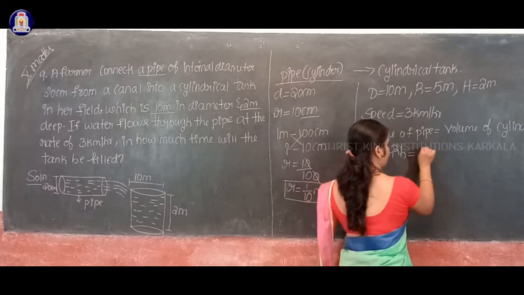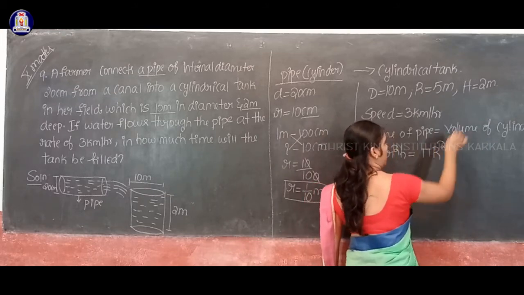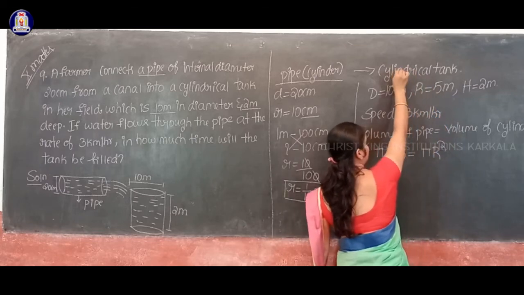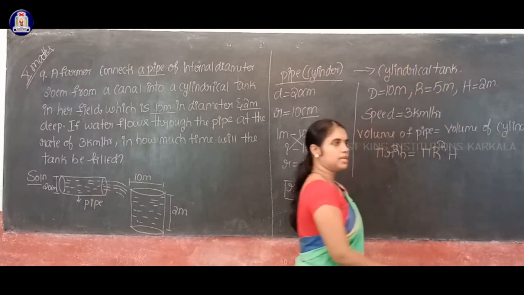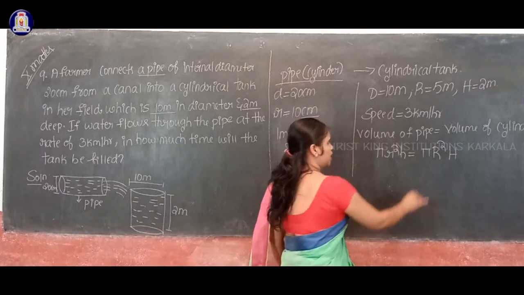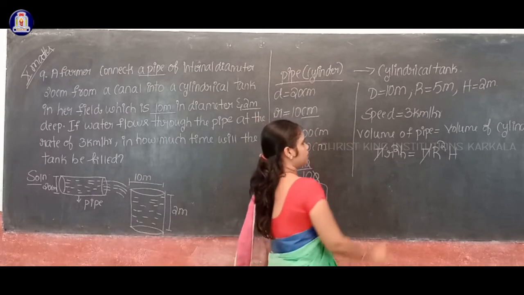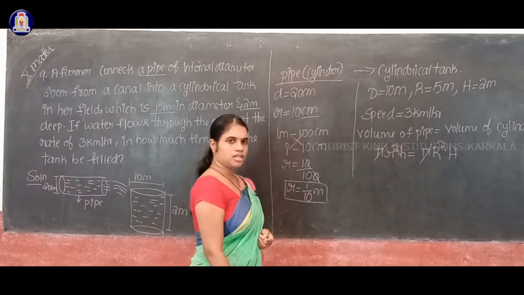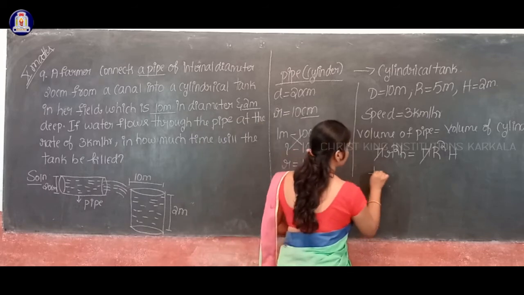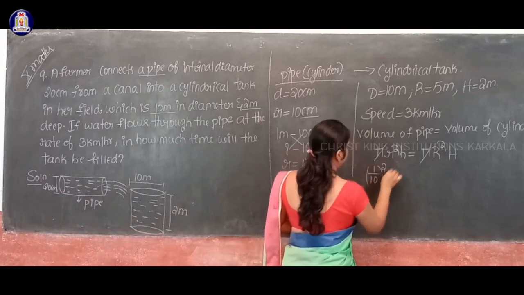So I'll use pi, and in the place of radius I'll use capital letter R, because capital R is the radius of that cylinder, and height I'll represent by capital letter H. Now shall I cancel this pi and pi? Yes. So r square, what is the value of small letter r? Small r is equal to 1 by 10. So 1 by 10 whole square into h.